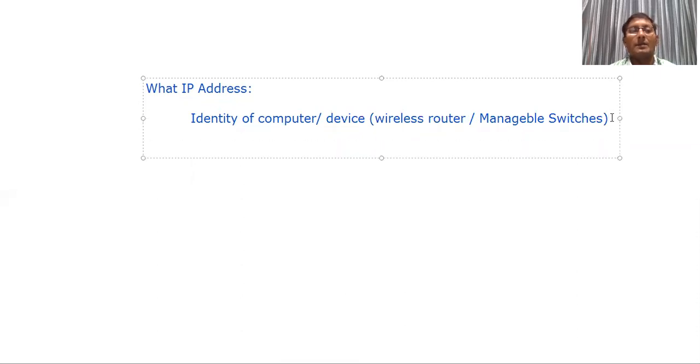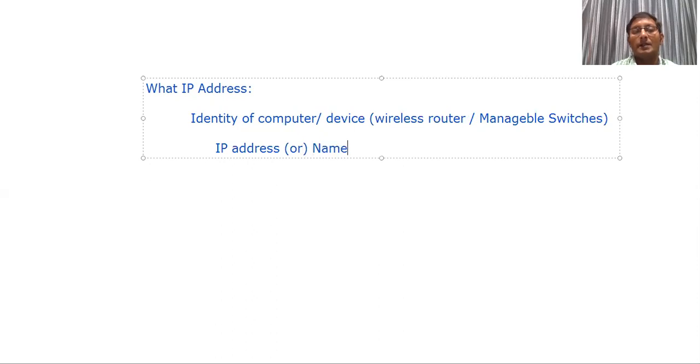When you want to connect, you need an identity. The identity might be an IP address, or we can say a name. When you use an IP address it is easy to connect but hard to remember.